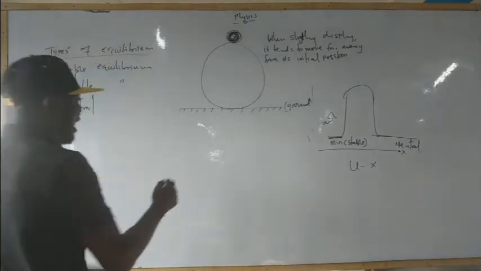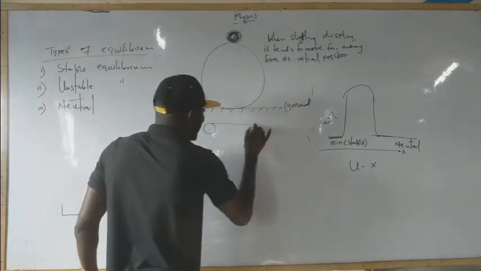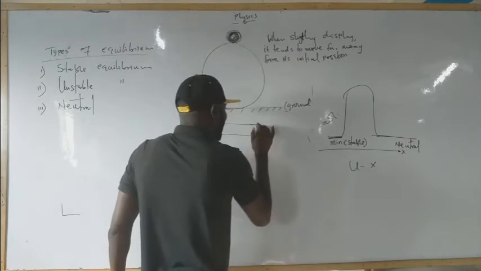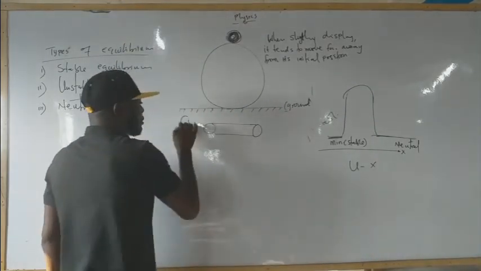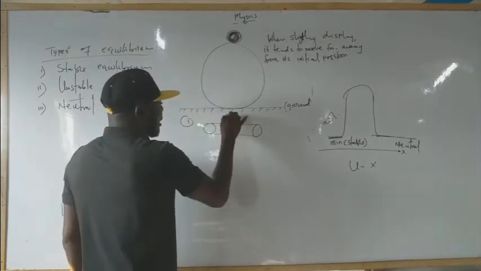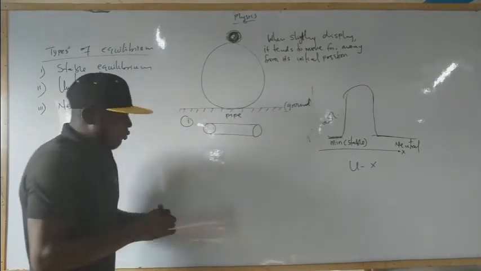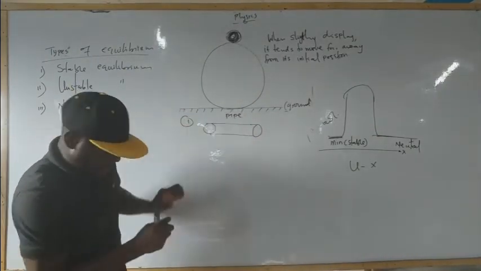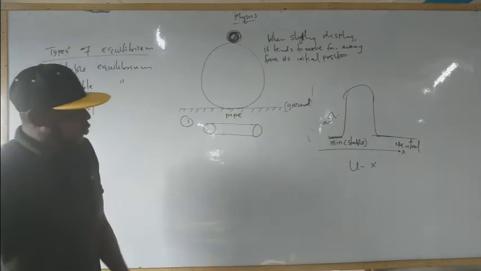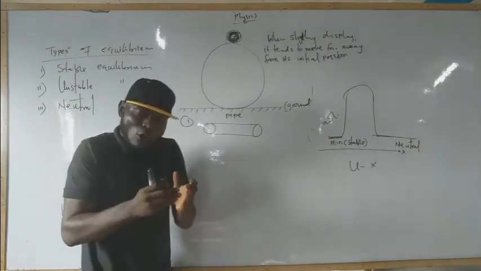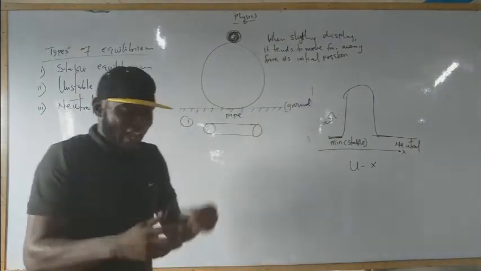Okay? Example of that is this. That's the first example. This is the wood pipe. When you displace this wood slightly, it will tend to relax or rest in its new position. Likewise this also.